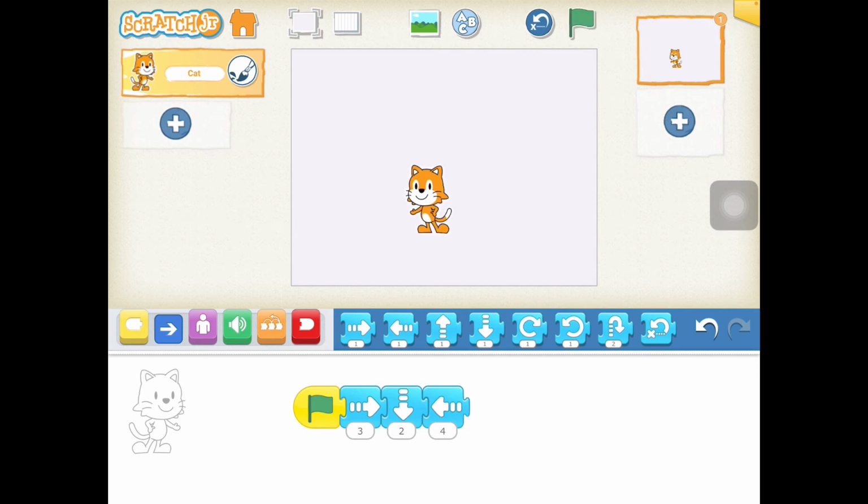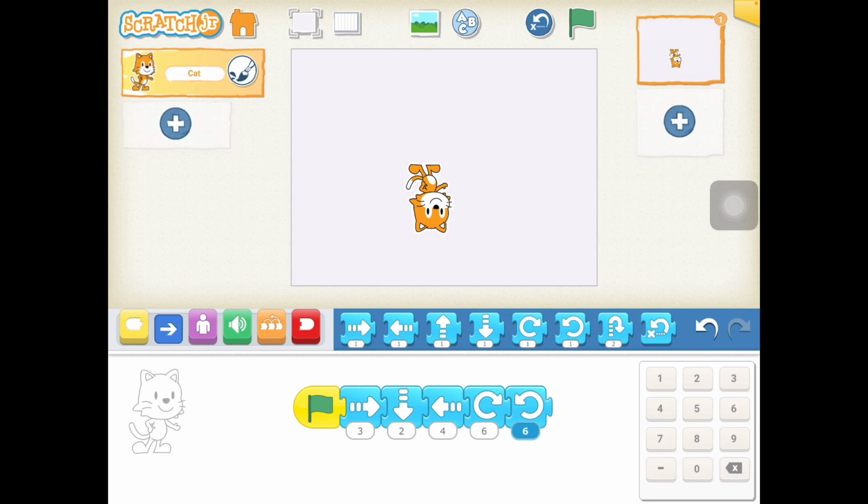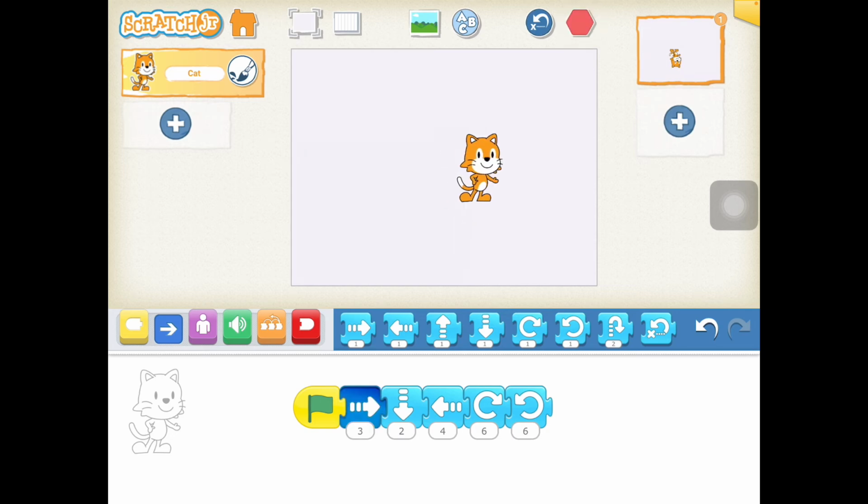Cool. Let's add this one and let's see. Now what does that one mean? It means rotate to the right, and I'm going to do it 6 times. Remember that it goes a full circle if you do 12. Okay, let's push the green button again. Oh, wow, that's funny. So now I want to go back the other way 6 times, and maybe he'll get back to where he's supposed to be. Wee, wee. Well, that's kind of cool.